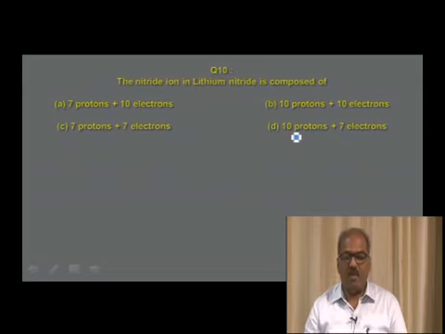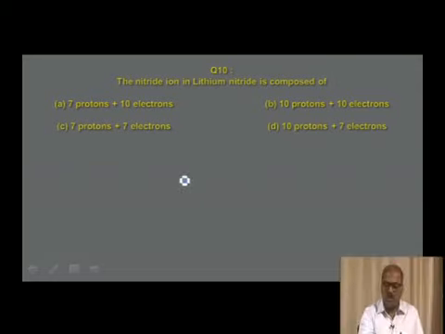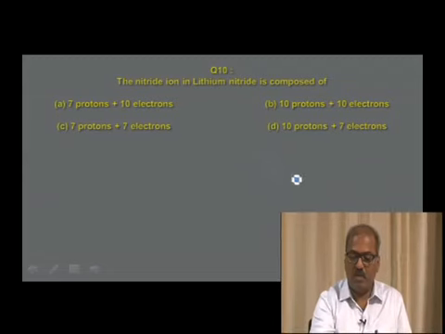The nitride ion in lithium nitride is composed of, in the next question, the question is based on lithium nitride, where you are asked to calculate the number of protons and electrons in the nitride ion. The lithium nitride formula can be written as Li3N, which contains the nitride ion N3 minus.